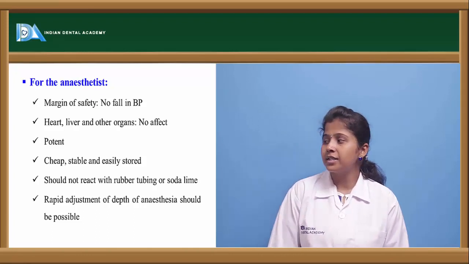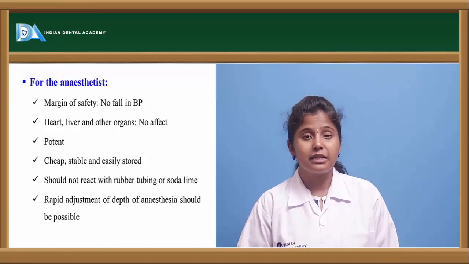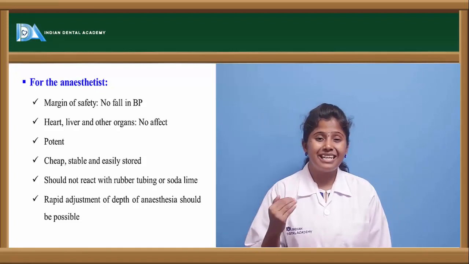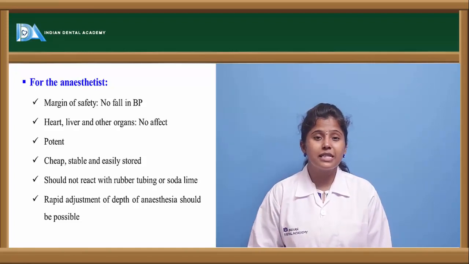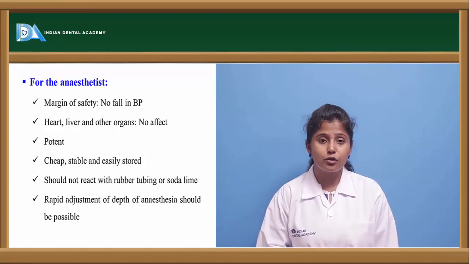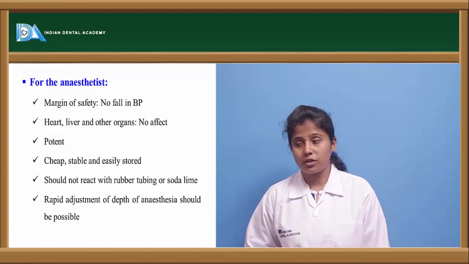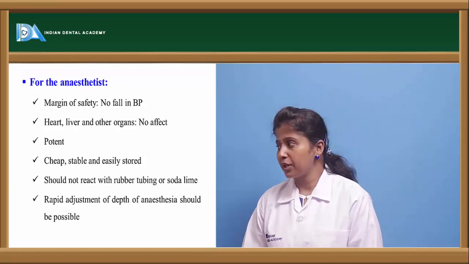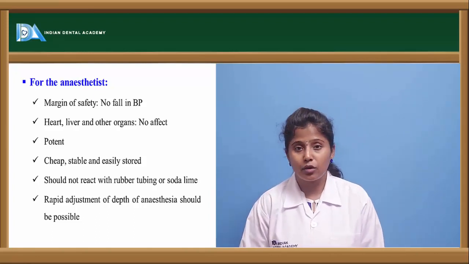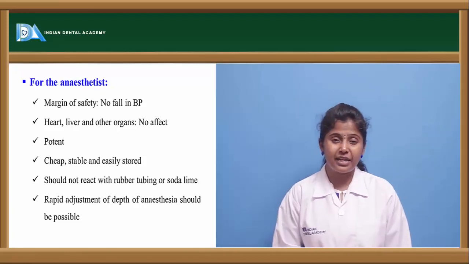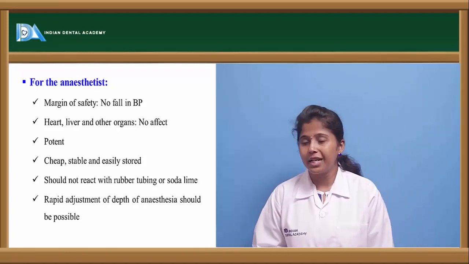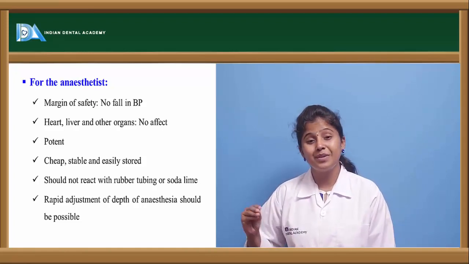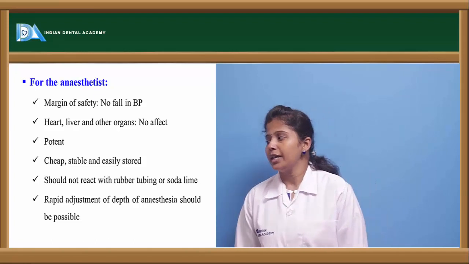There should be a margin of safety, in the sense that if the dose of the anesthesia is increased by mistake, it should still be safe. It should not cause any toxicity, especially there should not be any fall in the blood pressure, and the heart, liver and other organs should function properly. It should not affect those organs, and it should be potent, cheap, and easily available.